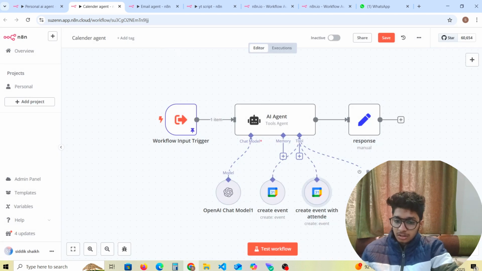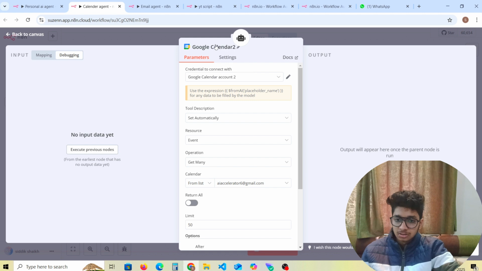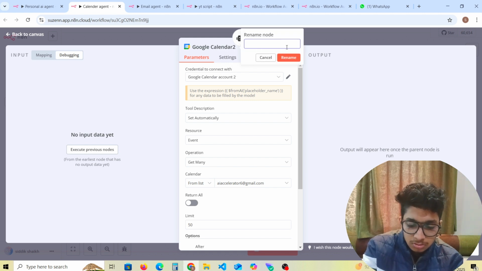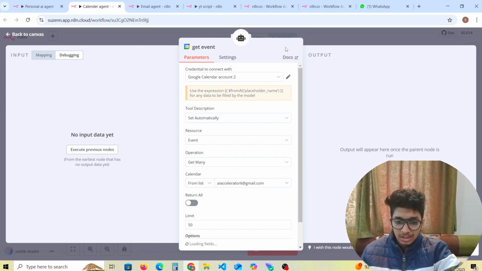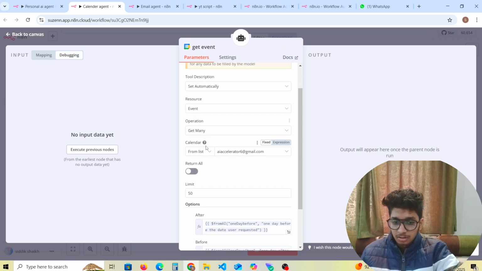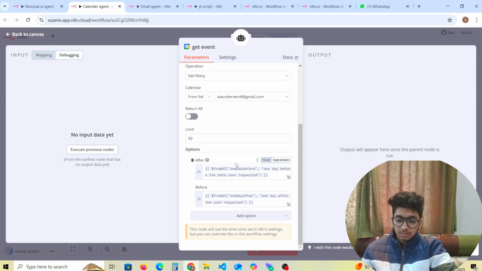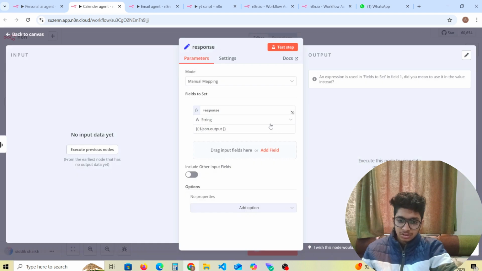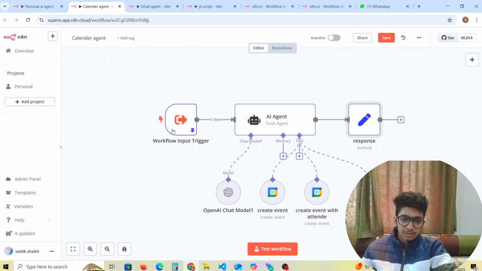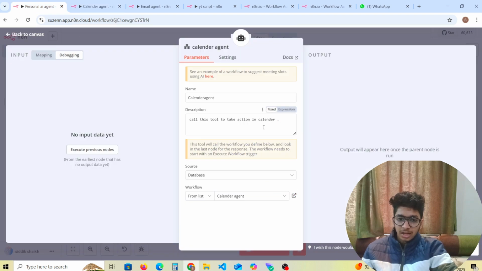Yeah, so this is the get events. In the get events, we have operation get many, and in calendar and return all, we have the date, and we have limit 50. And this is the important thing, because from AI, for after, we use one day before the date the user requested, and for before, we use one day after the date the user requested. Yeah, and the response, as we can see, is pretty simple and pretty clear. And this is the call to action in the calendar.